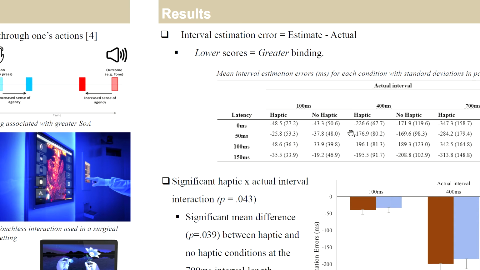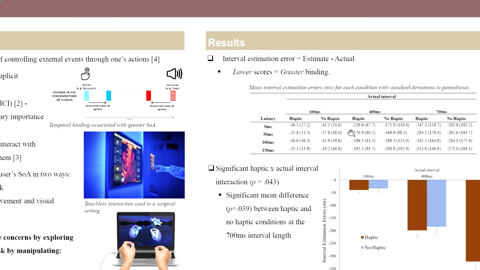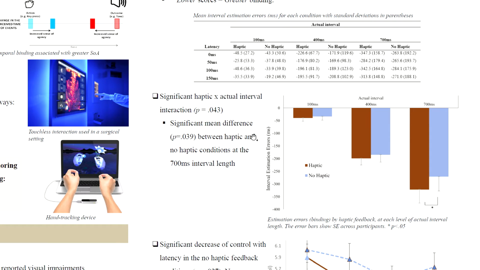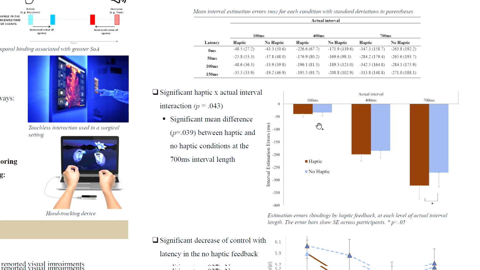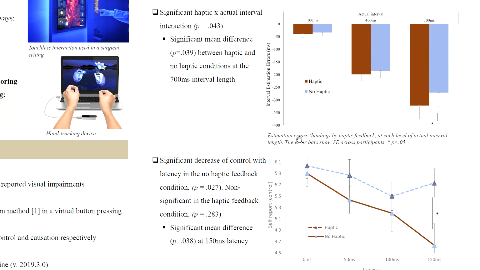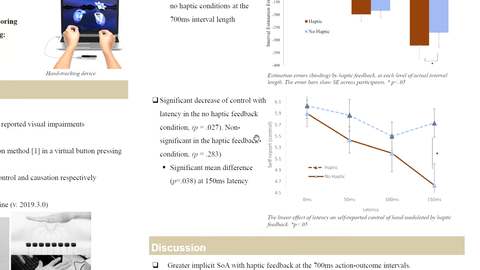In this interval estimation error, lower scores actually equal greater binding. We found a significant interaction for haptic and actual interval on binding, such that binding differed at the level of haptic feedback depending on the interval length. And this was shown at the longer interval lengths with greater binding in the haptic feedback condition compared to no haptics. For latency, we found a significant linear decrease in control over the hand with increasing latency.